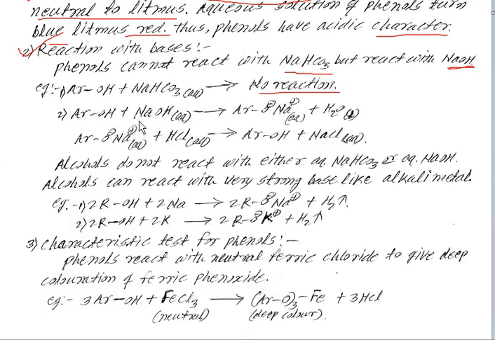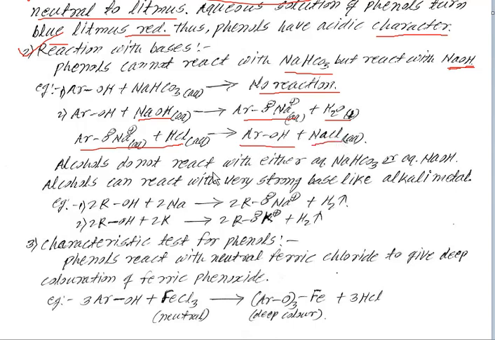Phenols, when reacted with sodium hydroxide, give sodium phenoxide, that is ArO negative Na positive, by removal of a water molecule. That sodium phenoxide, on acidification with dilute aqueous acid like HCl, gives phenol as the product with sodium chloride as a byproduct.